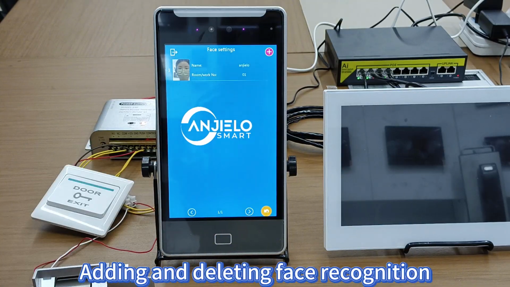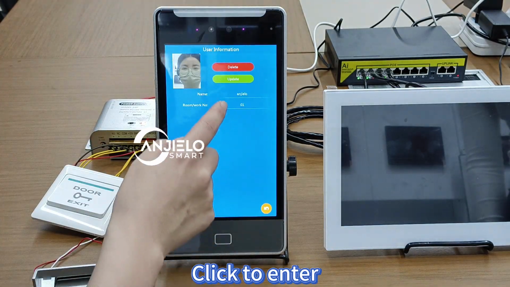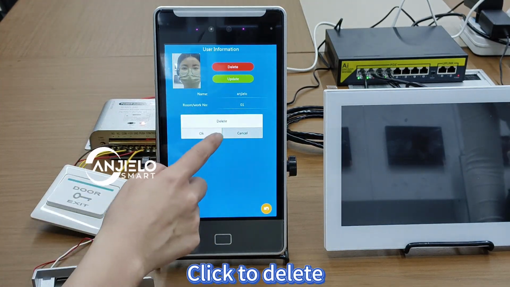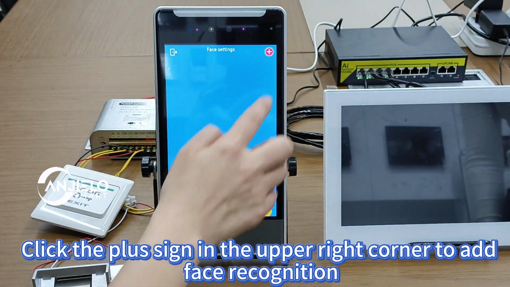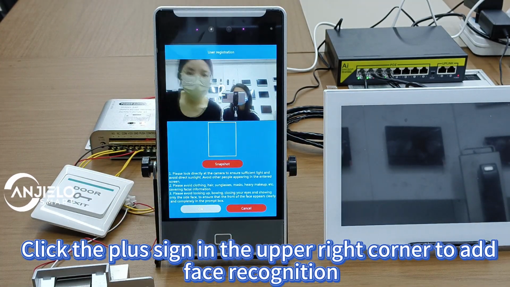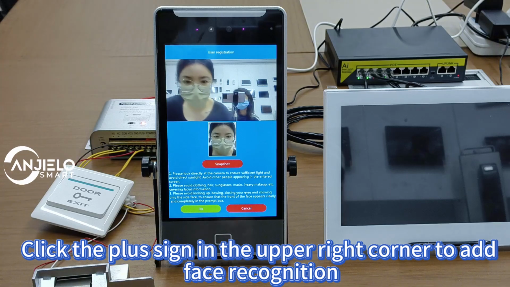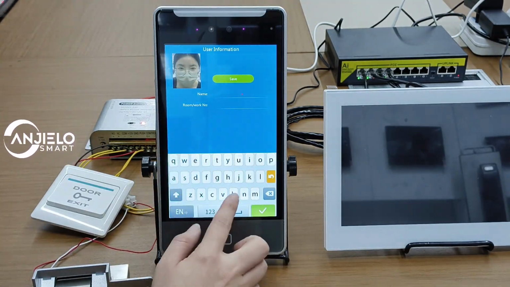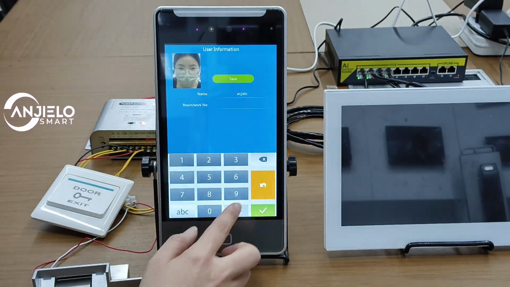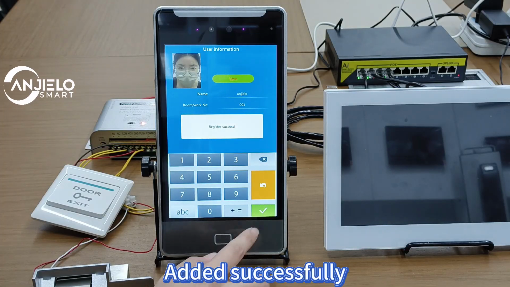Adding and deleting face recognition. Click to enter. Click to delete. Click the plus sign in the upper right corner to add face recognition. Added successfully.